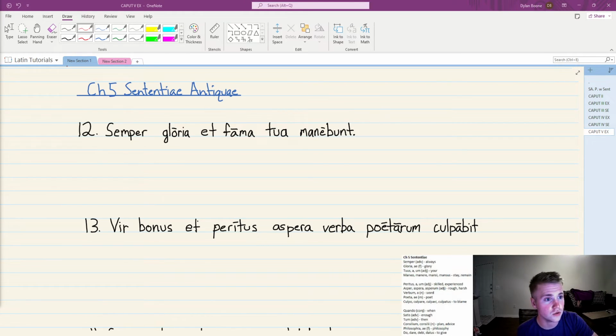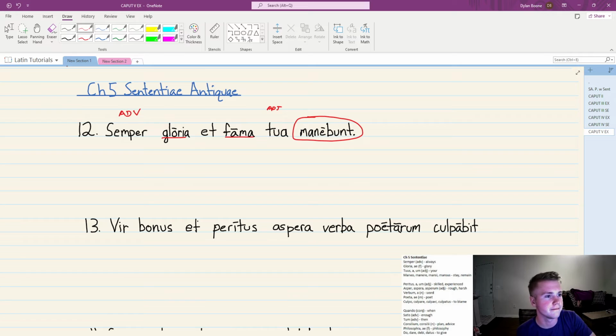So with number 12 here, we'll pick out the verb, the manebunt, and that -bunt ending should be unfamiliar to us, right? We haven't seen that before this chapter, so we'll get to that. In terms of underlining our nouns, we have those. We have an adjective, an adverb.